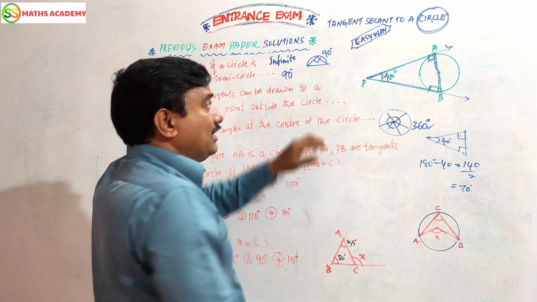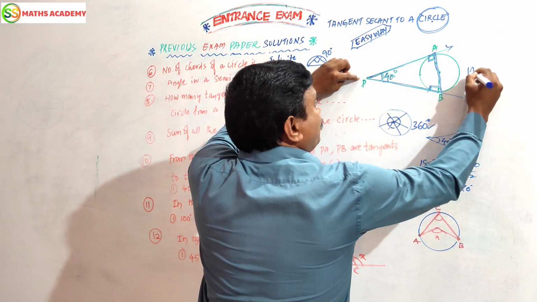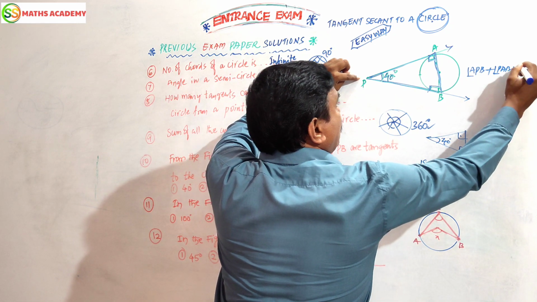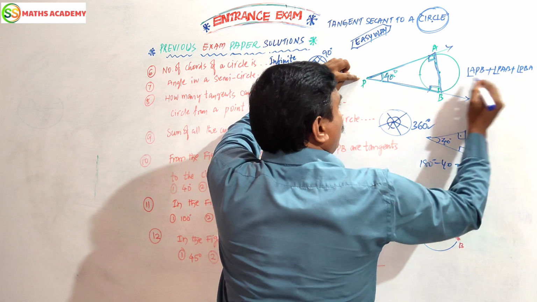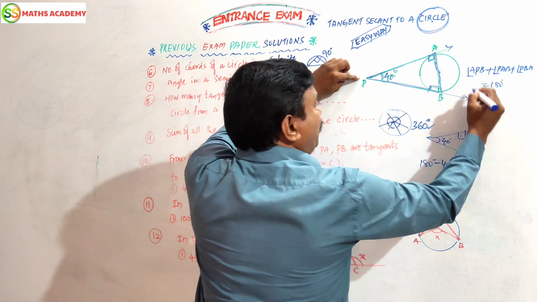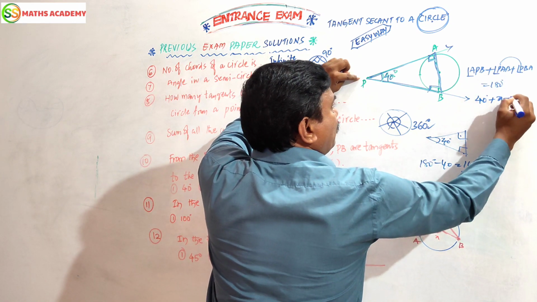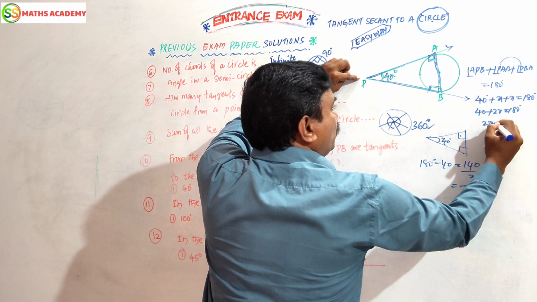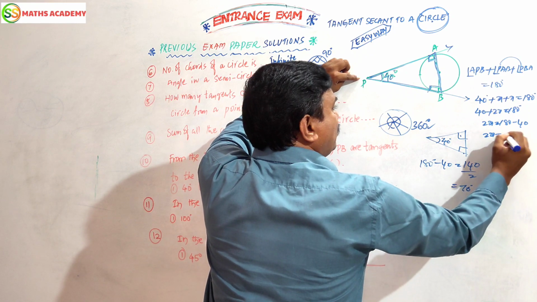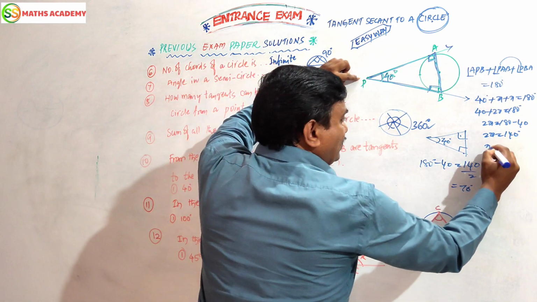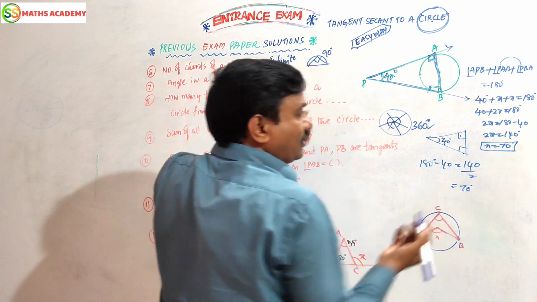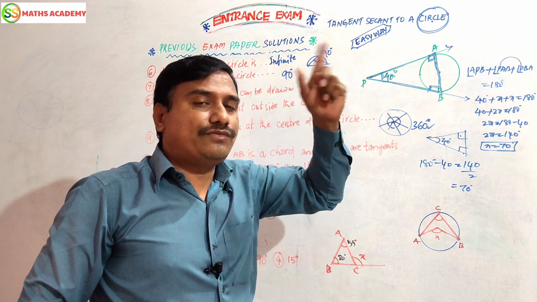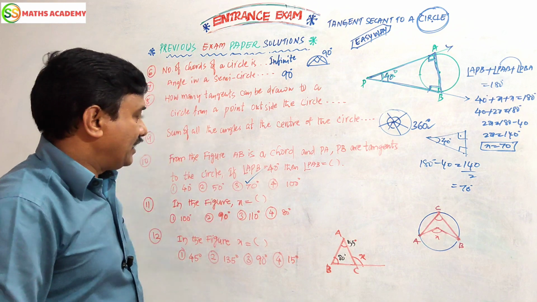You want the traditional method? Let us see. Sum of the angles in triangle APB: angle APB plus PAB plus PBA is equal to 180. APB is given as 40. These two angles are equal. 40 plus x plus x is equal to 180. 40 plus 2x is equal to 180. 2x equals 180 minus 40. 2x equals 140. Now x equals 140 by 2, which is 70. Same answer. That is the traditional method. This is the shortcut: these two are equal, this is given, 180 minus 40 is 140, by half, nothing but 70.